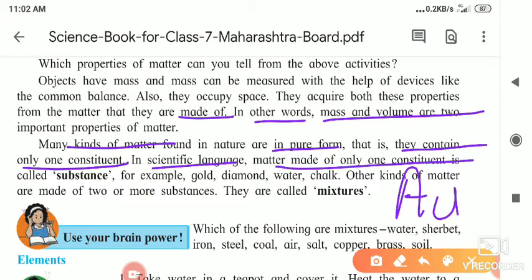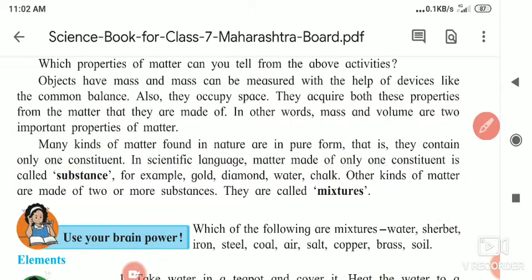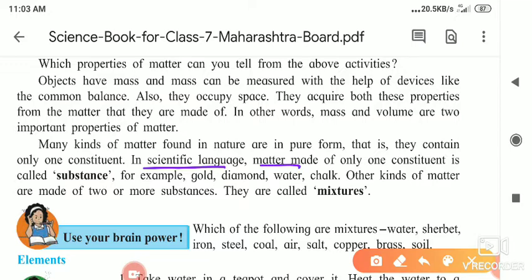matter made of only one constituent is called a substance. What did they tell you? In scientific language, as it is a science subject, we have to use scientific language whenever we are studying science. So scientifically, what is a substance? Matter made up of only one constituent is called a substance. For example, as I just told you: gold, diamond, water, chalk.